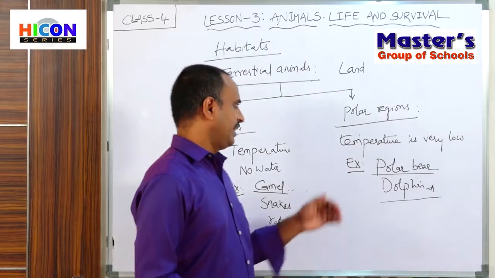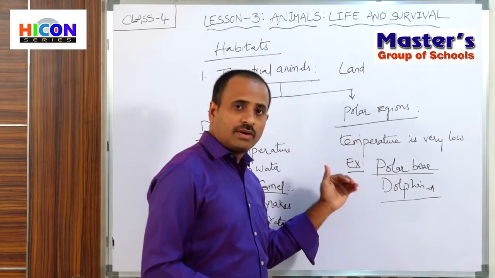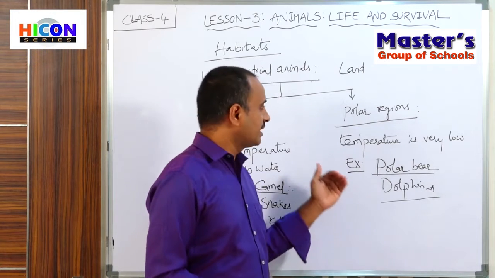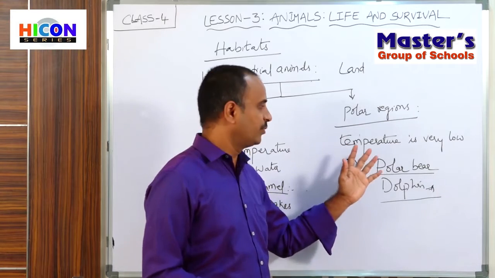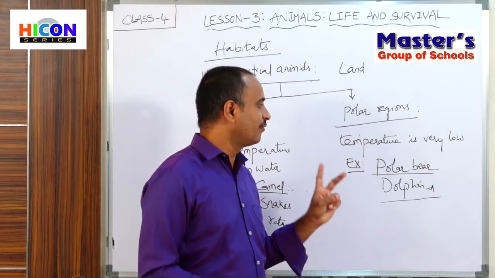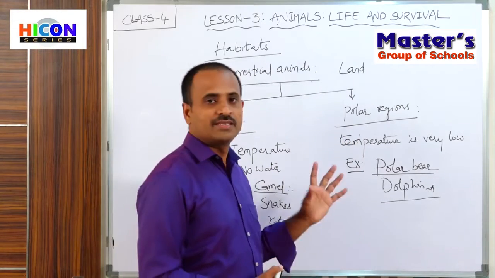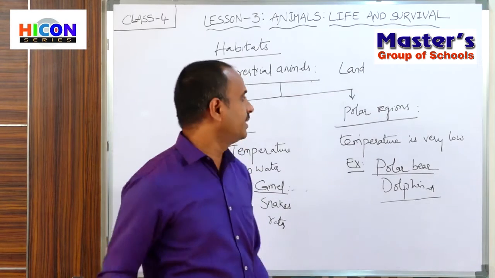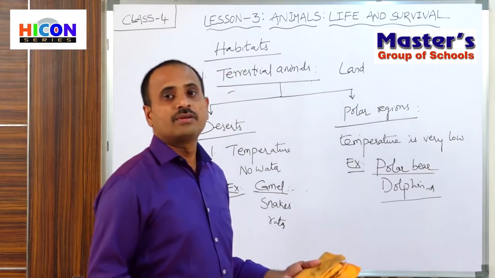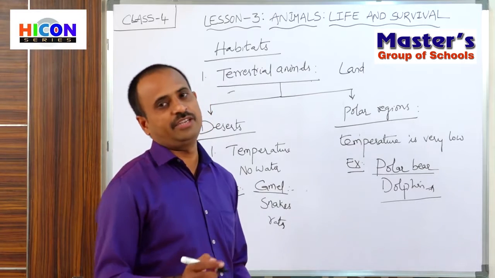So children, in polar regions, to bear or to escape from the extreme low temperatures, animals follow especially two types of movements. The two methods are, one is migration and another one is hibernation.